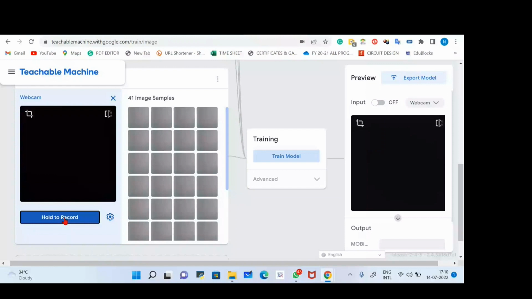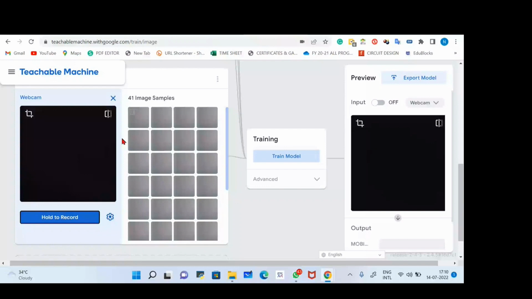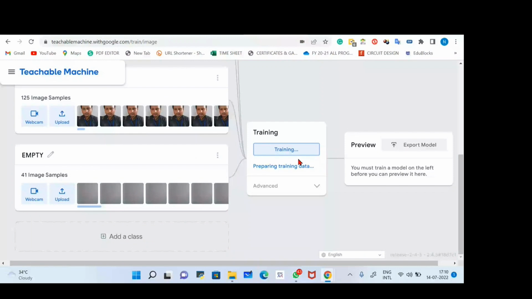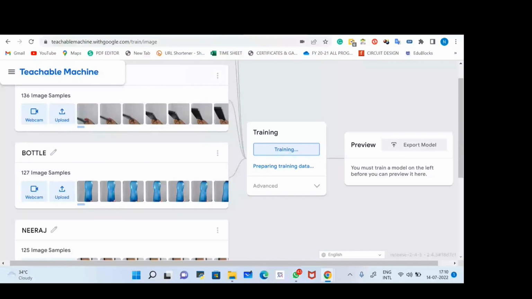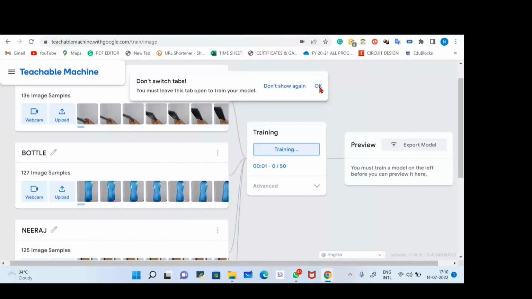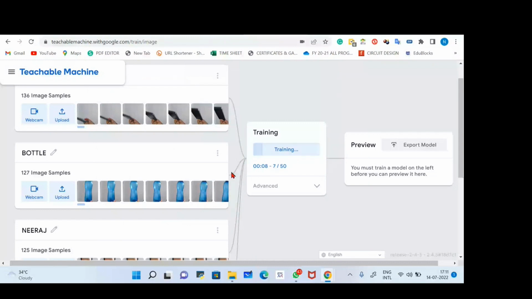Let's close this one, and again we will train our model, because right now we have new data. So again we have to train our empty brain, that is the AI model. When it gets completed, then we'll show the output. The best part is you can combine these projects with other projects also. Like I have created a mobile application where I can use this same project in my mobile phone also. Okay, so just give me a minute.